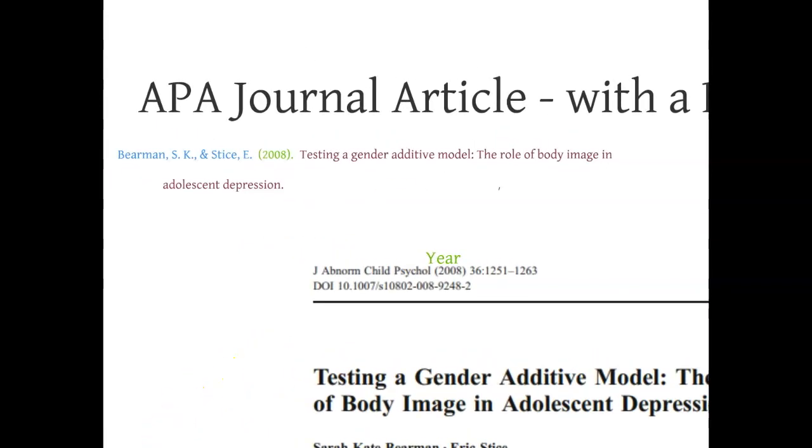The main exception to this is if you have a proper noun, so someone's name, you will of course capitalize their name. But everything else is going to be lowercase except the first word of the title, and then if you have a subtitle, the first word there. This is one of the key things that the citation generators get wrong over and over and over again.